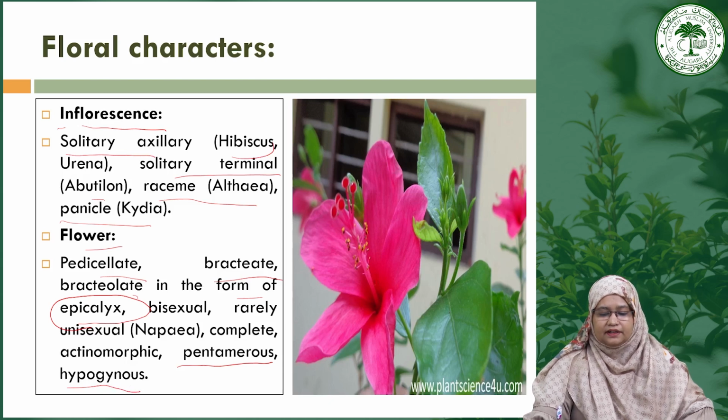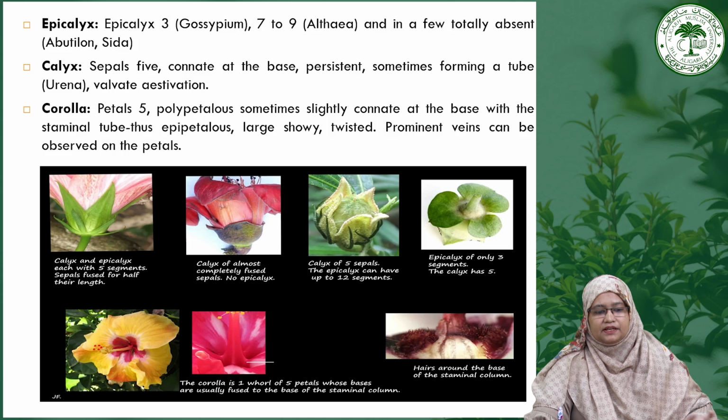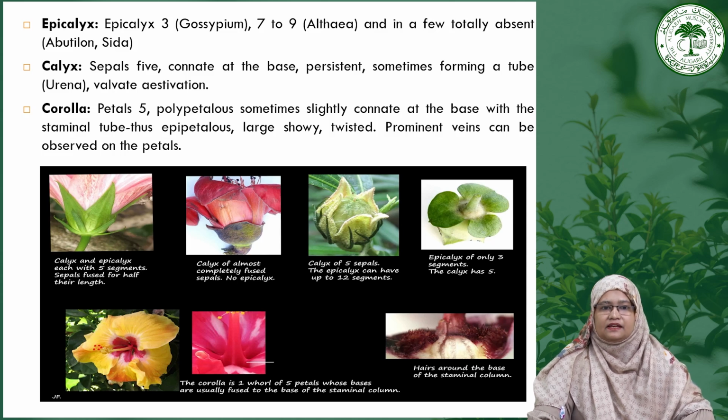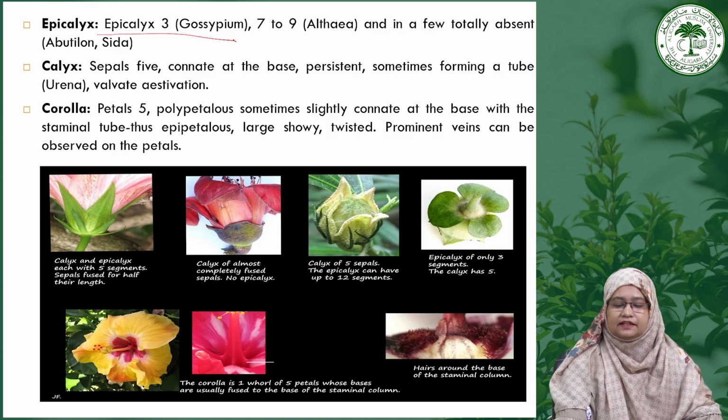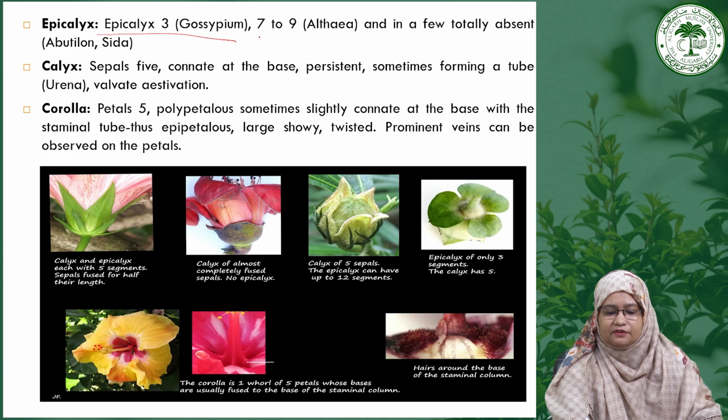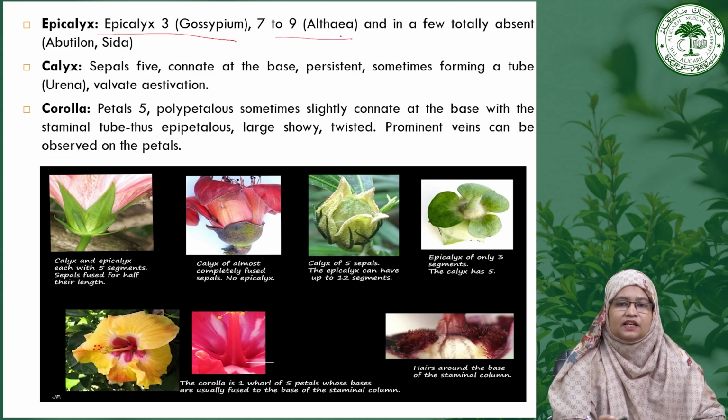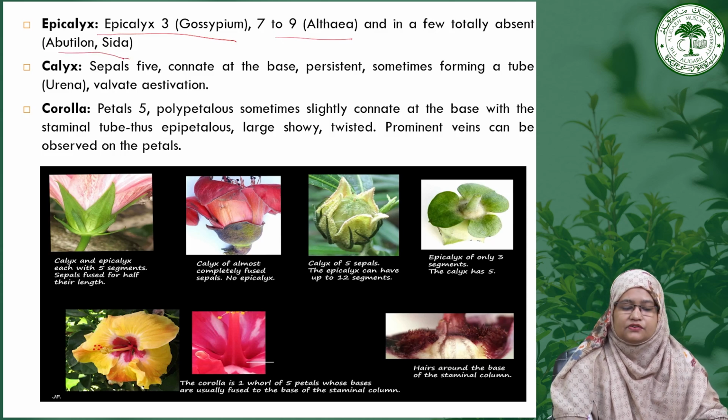One of the characteristics is the presence of an epicalyx. The epicalyx is generally 3 to 7 in number but may vary. Generally it is 3, or 7 to 9 as in Althaea, or totally absent as in Abutilon or Sida.